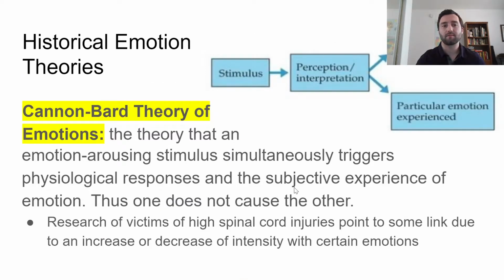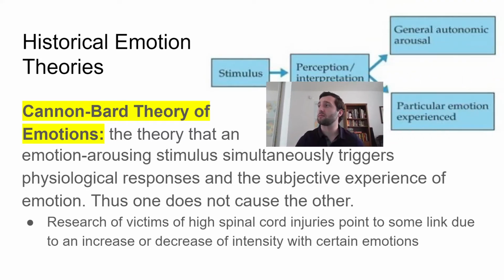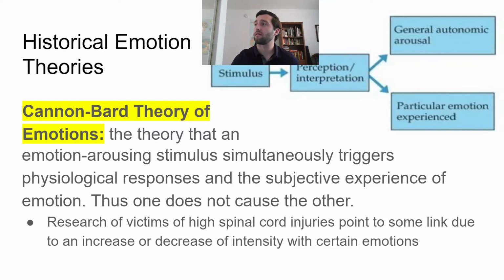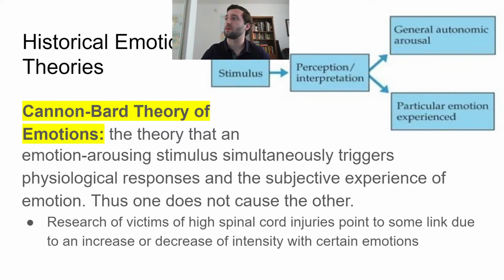Okay. Our next example is the Canon Barr theory of emotion. Let me see, I gotta move myself a little bit to get out of the way. That'll work, I guess. Whatever. All right.